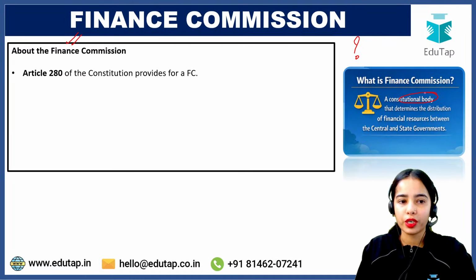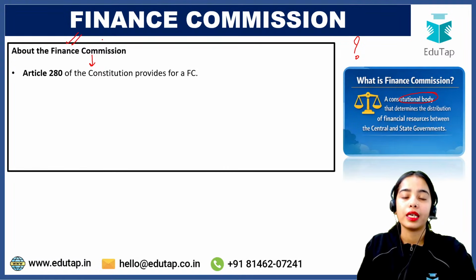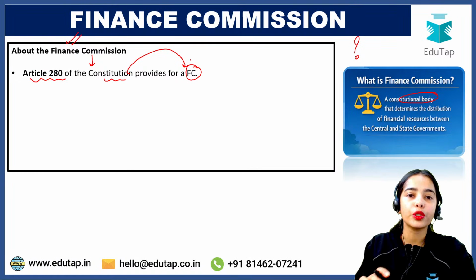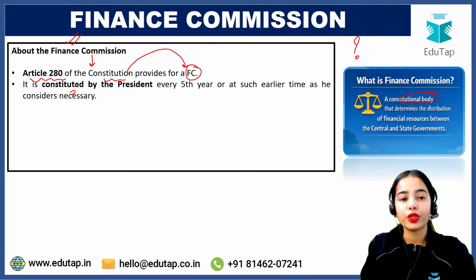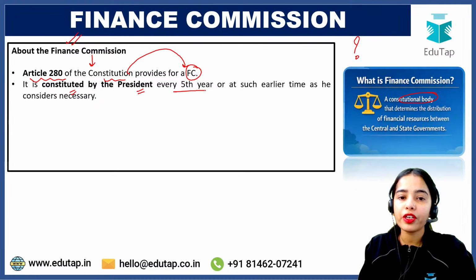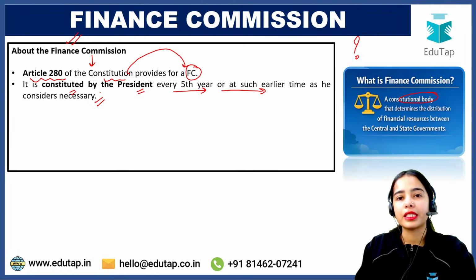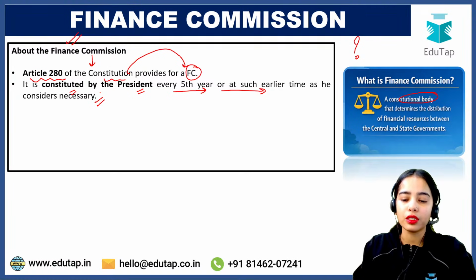The Finance Commission is set up according to Article 280 of the Constitution, which provides for a Finance Commission. It is constituted by the President every 5th year or at such earlier time as the President considers necessary.